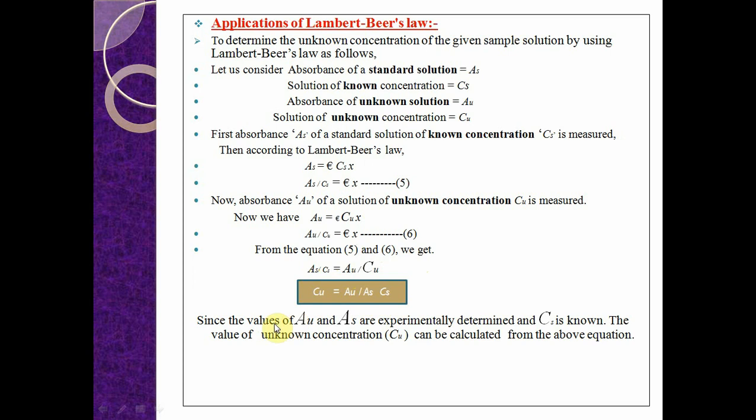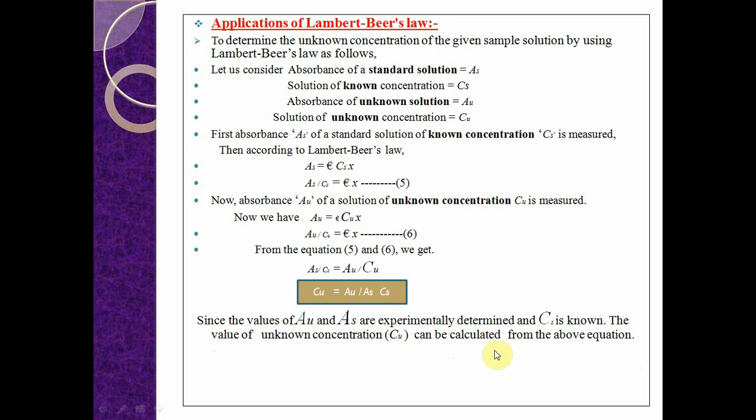That means the unknown concentration of the given sample solution is equal to the absorbance of the unknown sample solution divided by the absorbance of the standard solution, into the concentration of the standard solution. Since the values of Au and As are experimentally determined and Cs is known, the unknown concentration can be calculated from the above equation.